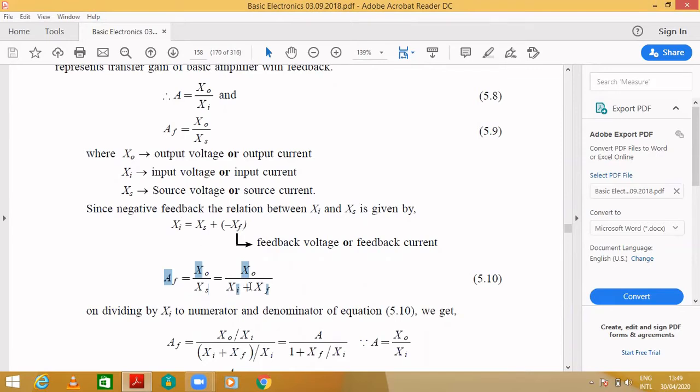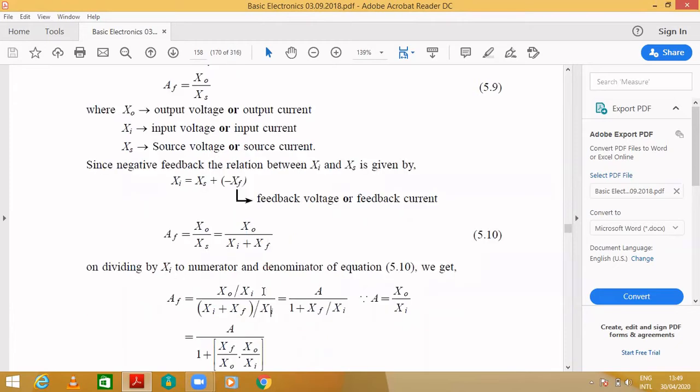That's what I wrote, Xi plus Xf, which we call an equation. Next, dividing the numerator and denominator by Xi, we get X0 by Xi over Xi plus Xf by Xi.